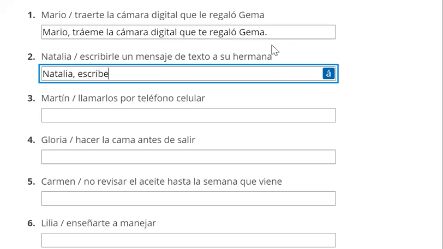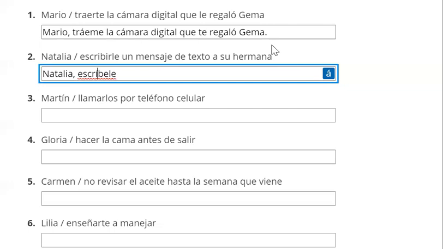Now she's going to write to her sister, to her. We need to put that le, and we have to attach it to the command. And so now we've got our last syllable, our second to last syllable, and now that I is our third from last syllable, which means we need an accent mark.